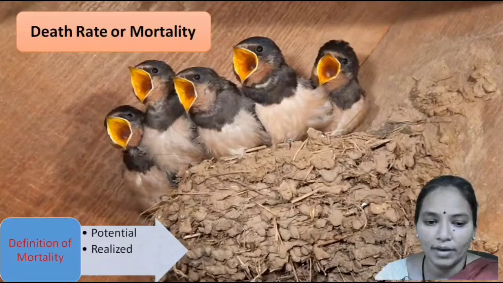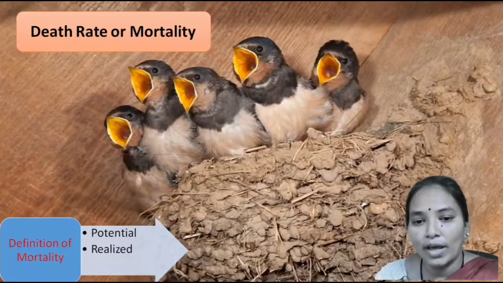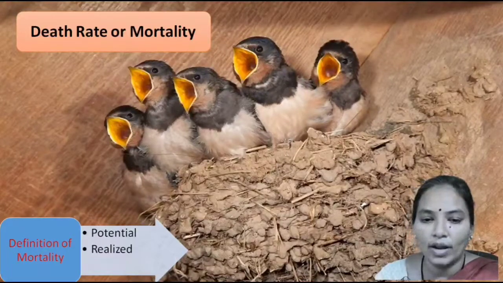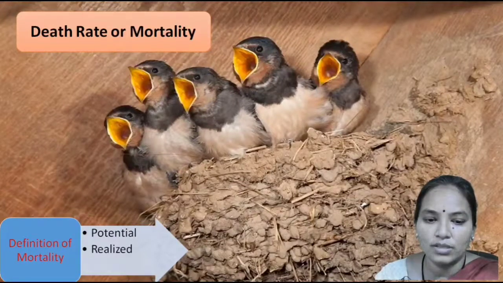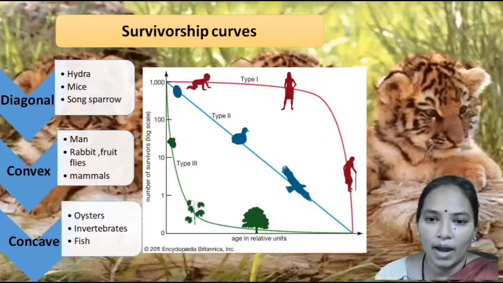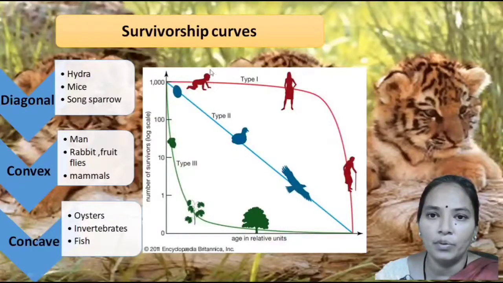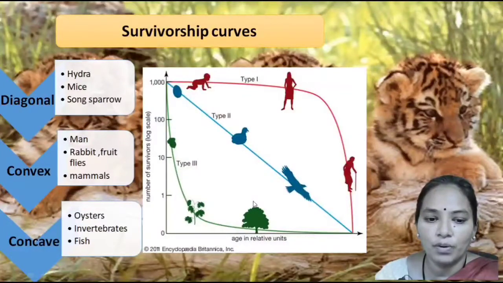The realized mortality, also called the actual mortality or actual death rate, varies depending upon the physical factors and on the size, composition and density of the population. A convenient way to represent this type of death rate is with the help of a technique called survivorship curves.